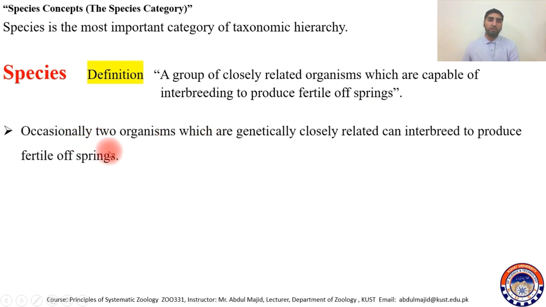Occasionally two organisms which are not from the same species, but are genetically closely related, like for example the horse and donkey, Equus caballus and Equus asinus, belong to the same genus Equus. The horse and the donkey sometimes may interbreed, or other species like them which are closely related genetically can interbreed occasionally.